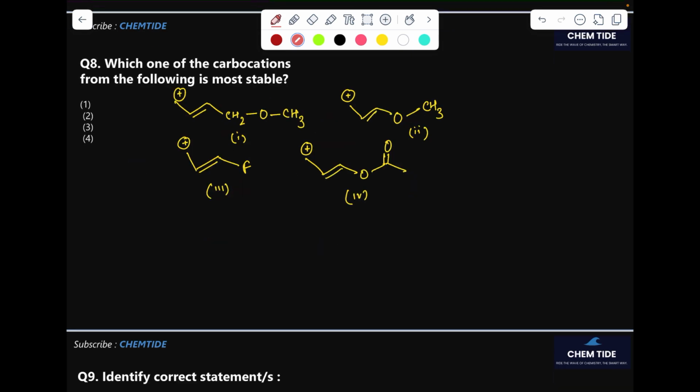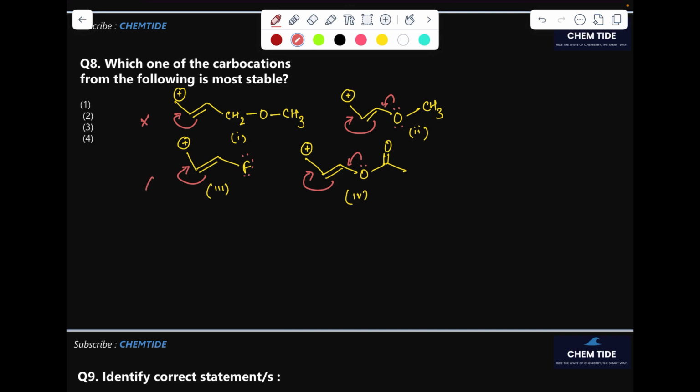Which one of the following carbocations is the most stable? So we have to identify not the order, but which is the most stable here. We can check: this has conjugation, this also has conjugation, this also, even this also has conjugation, and it is giving us the plus M effect also, so that is higher extended conjugation. Here also extended conjugation, here not.